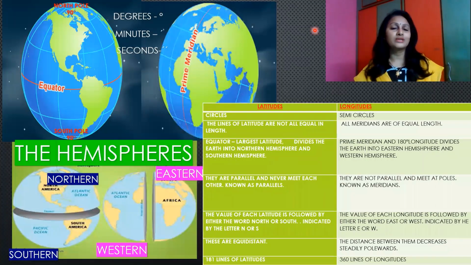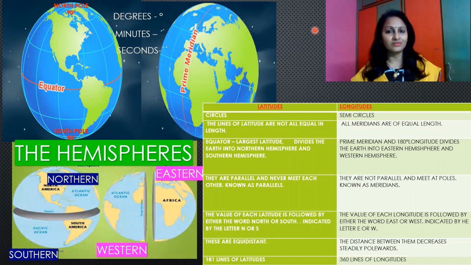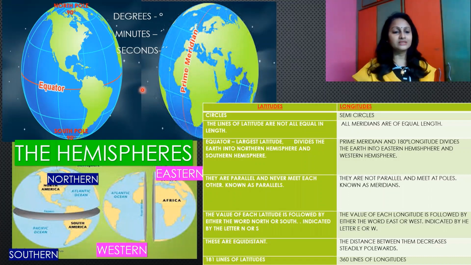Let us know more about latitudes and longitudes. Latitudes are circles around Earth. These are equidistant but not equal in length. These are also known as parallels because they never meet each other. Equator, a 0-degree latitude, is the most important latitude, which is an imaginary line which divides the Earth into two horizontal halves, that is Northern Hemisphere and Southern Hemisphere.